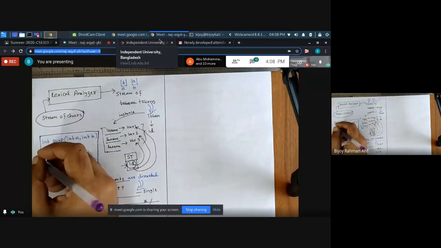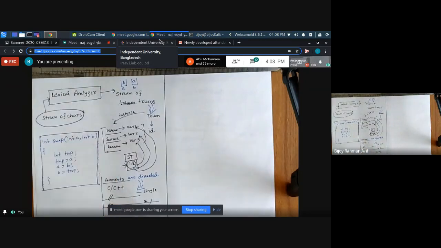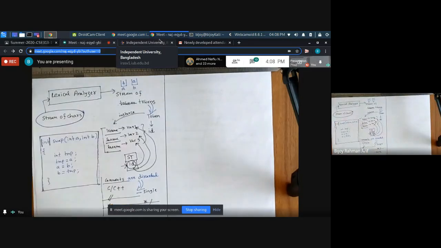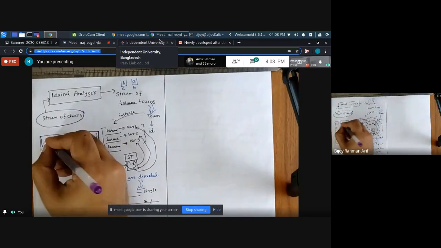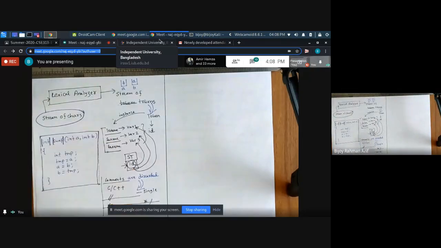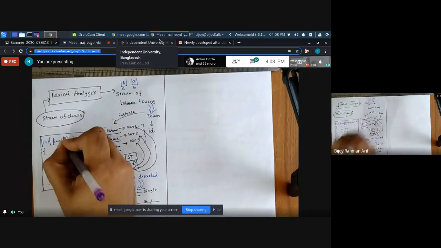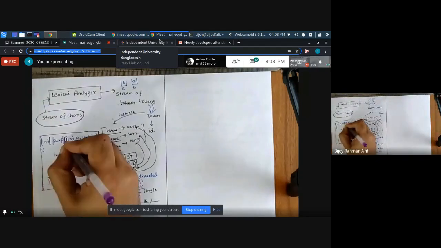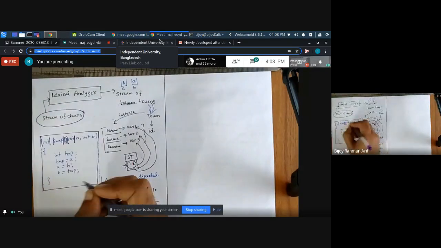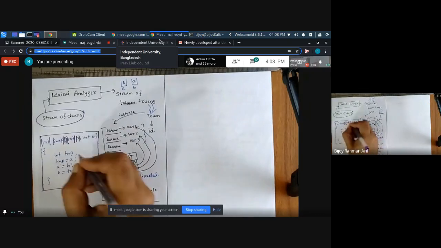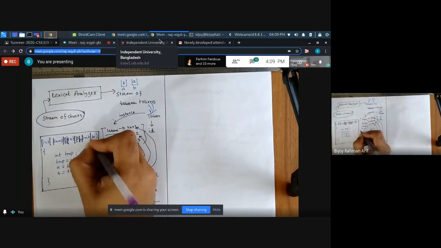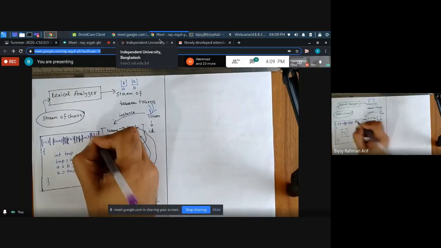So how can you make a stream of tokens? Units. So what is each unit? INT is a unit, right? So this would be grouped together. Then swap is a unit, grouped together. Then this bracket is a unit, grouped together. INT is another unit. A is a unit. Comma is a unit. This INT is a unit. This B would be grouped together.